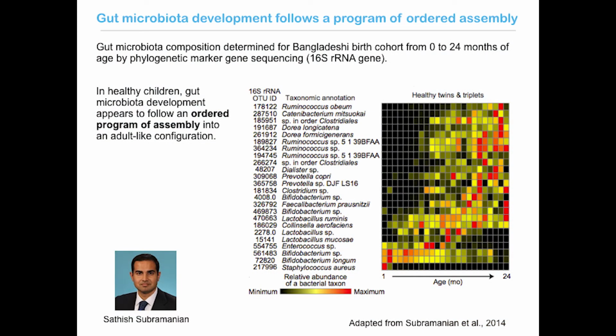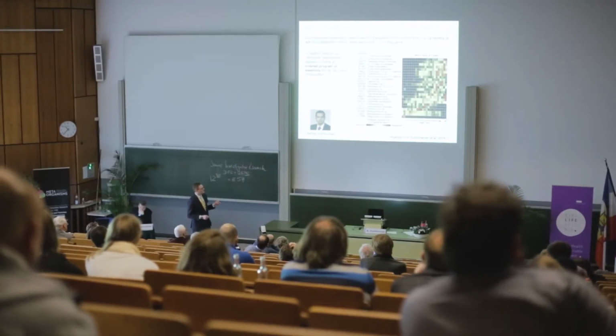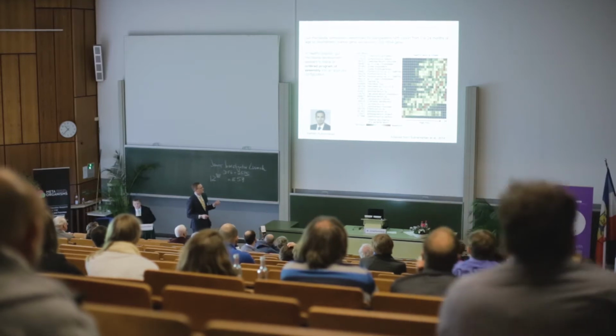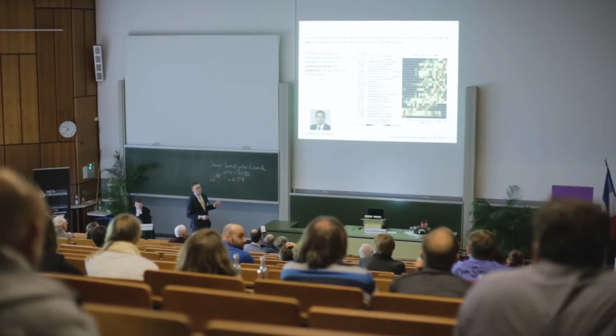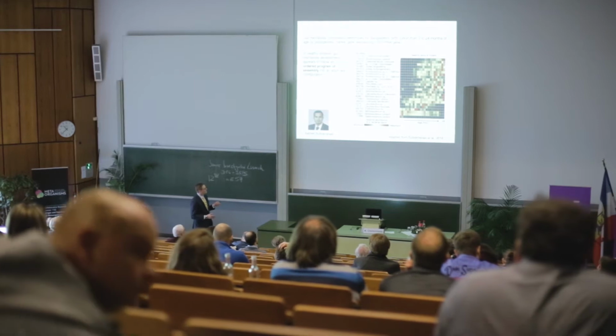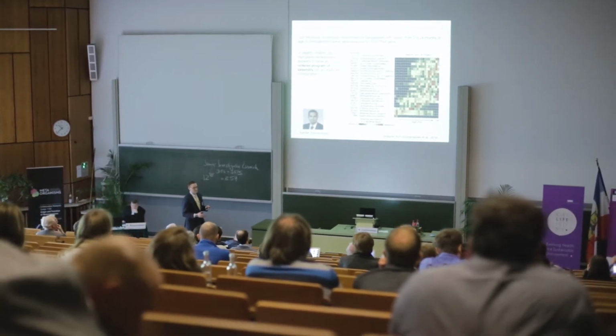The data I'm showing you here is an average across that whole population of healthy infants. On the x-axis here is time, starting with the youngest samples up to 2 years of age. And each row in this heat map represents a bacterial strain that Satish detected, with the color indicating the abundance of that strain. What I hope you can appreciate is that over time, there are differences in the abundance of particular strains as the child ages. So some strains are more abundant early in life and fade out, whereas others are more abundant later in life and are not detected shortly after birth. In other words, this community follows an ordered program of assembly across healthy infants.